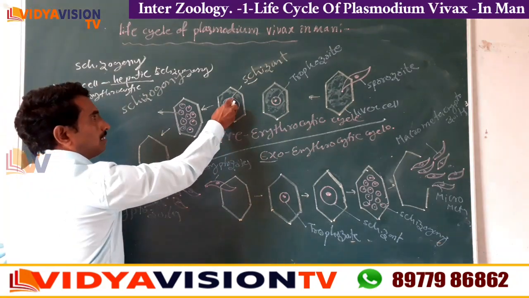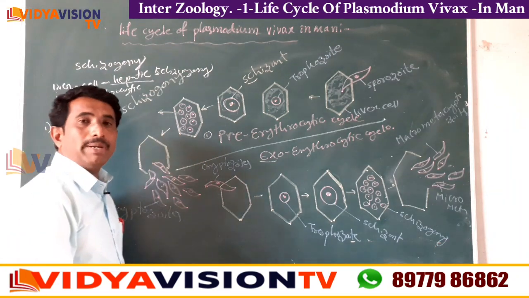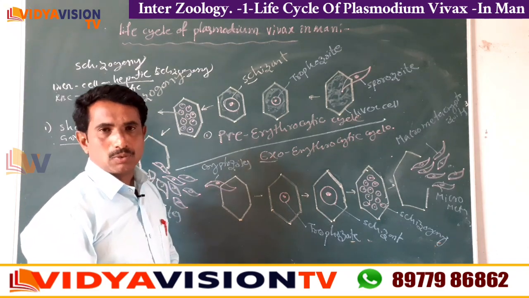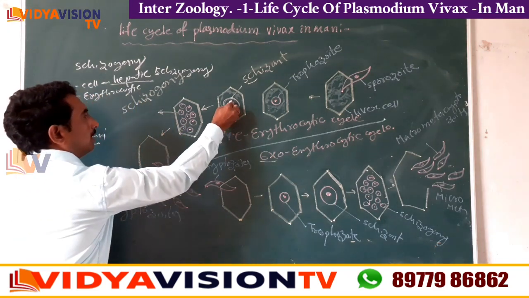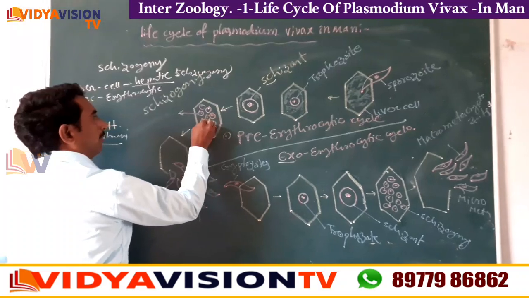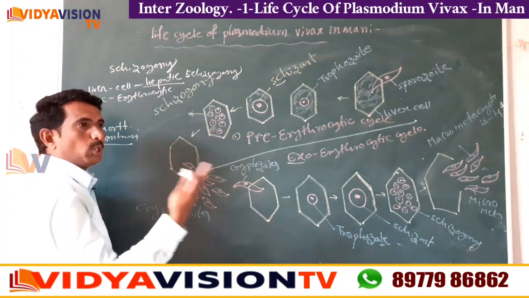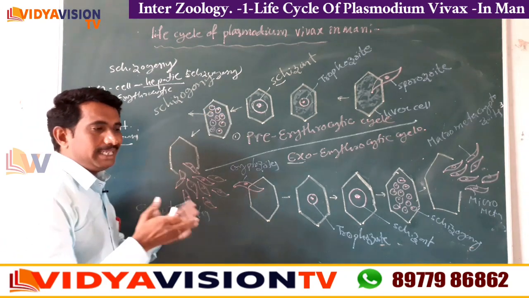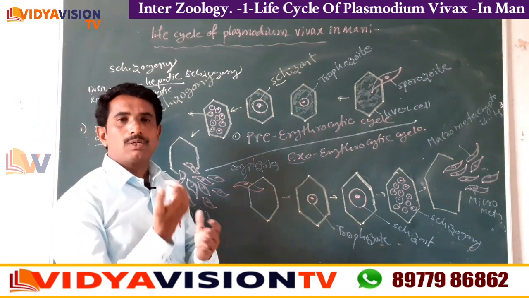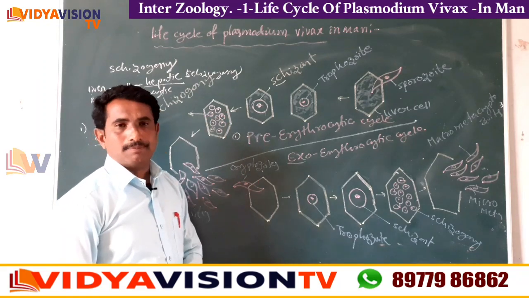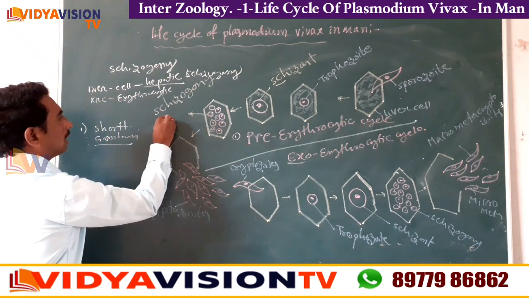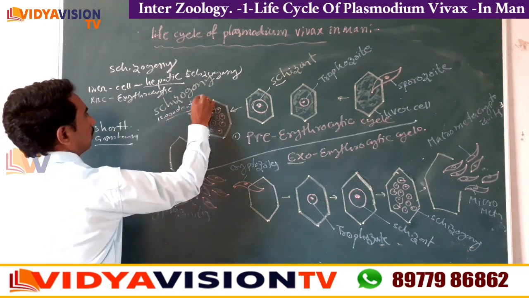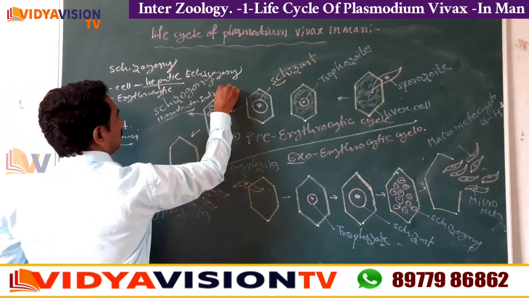The nucleus of the schizont undergoes many mitotic divisions followed by cytoplasmic division also, children. So the nucleus is divided into many daughter nuclei, followed by cytoplasmic bits. Each nucleus is enclosed by a cytoplasmic bit. So 12,000 daughter individuals are formed, children.